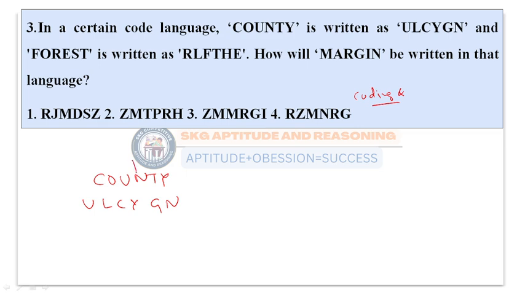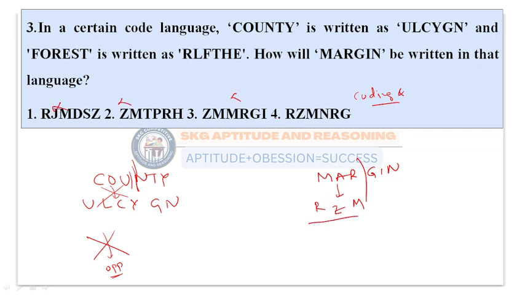What is done in the logic is that the given word is divided into two equal parts, the first letter and last letter are reversed, and for the middle letter the opposite is taken. So a cross pattern is applied, and for the middle letter the opposite place value is taken. Then if I apply the same logic to MARGIN, R will come here and M will come here, and the opposite value of A will be Z. So RZM has to be present, which is not in the first option. It is present only in option 4, which will be the answer. N will come here, G will come here and the opposite of I will be R, which satisfies the fourth option. Let us go for the next question.